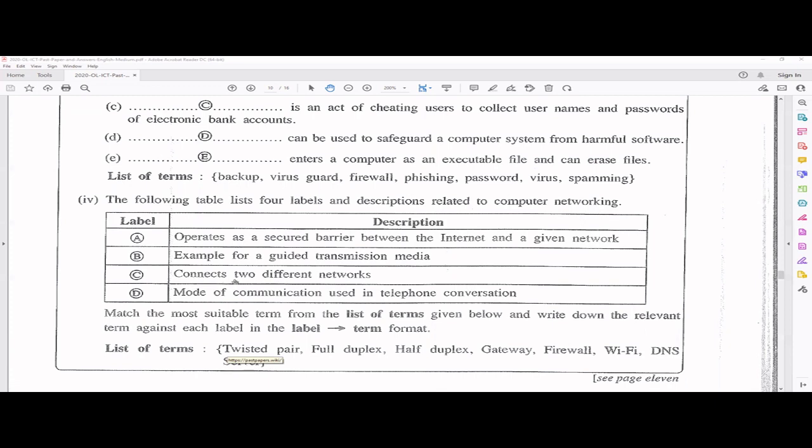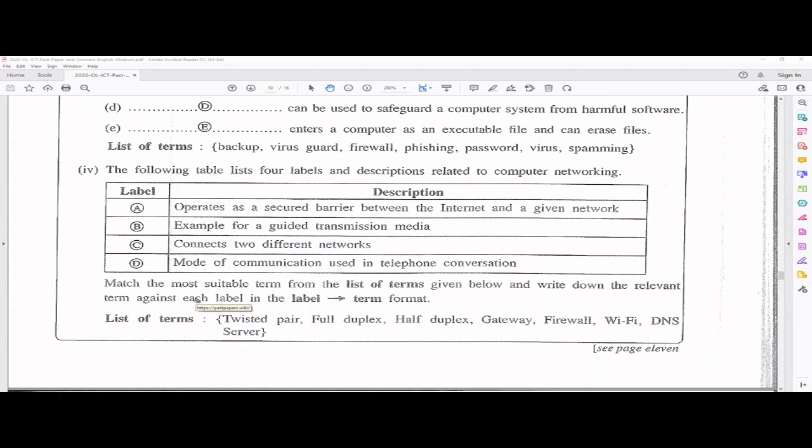C, connects 2 different networks. It's a router or a gateway, right? So here the answer should be gateway. D, mode of communication used in telephone conversation. So remember, there are 3 modes of communication, right? Simplex, half duplex, and full duplex.